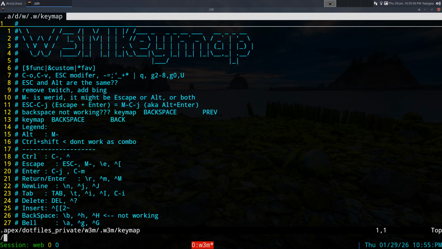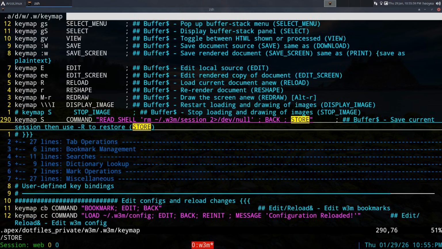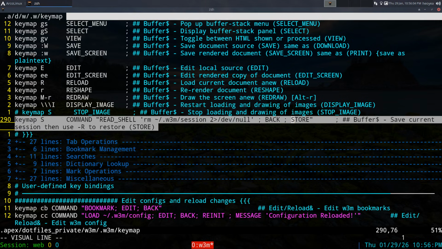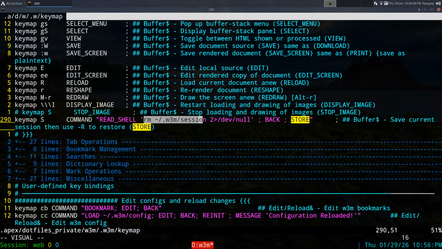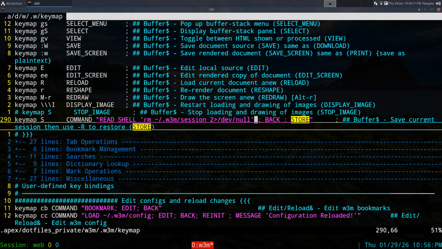As far as the hotkey for that, I did mine a little bit different, just because I didn't like the default behavior they have. So this is mine here. I delete the original existing sessions, and then I do a store. And that's personally how I like it. I think they're gonna fix this in the future to be a little bit better or have more options, but at the moment this is what I'm using right now. And after you do that, you just do the W3M -R to restore, and then you have all your sessions again. So that's how that works.